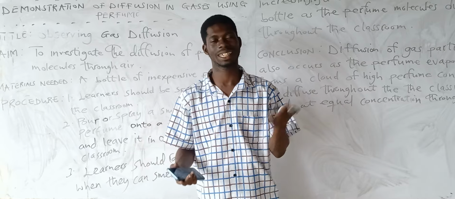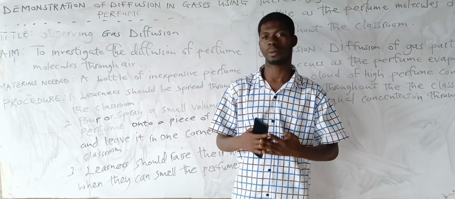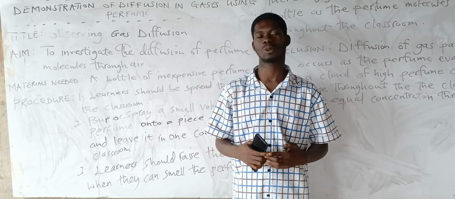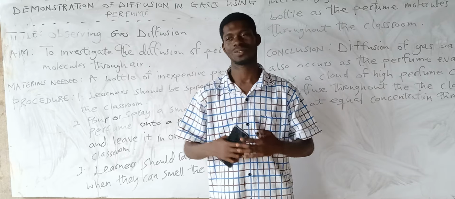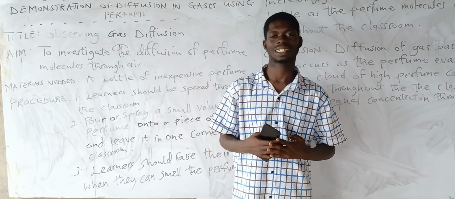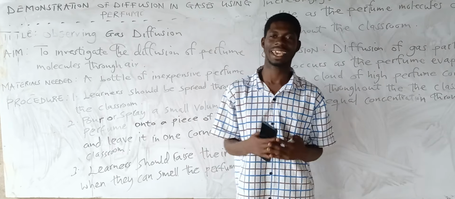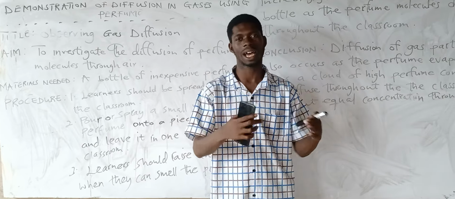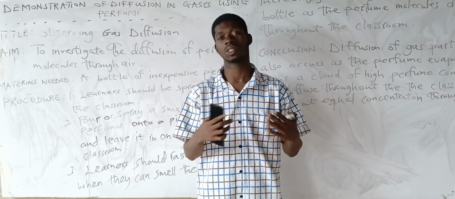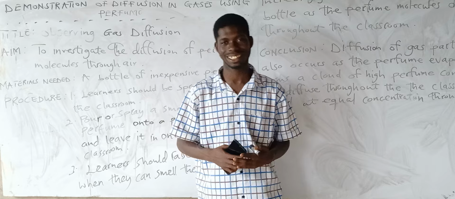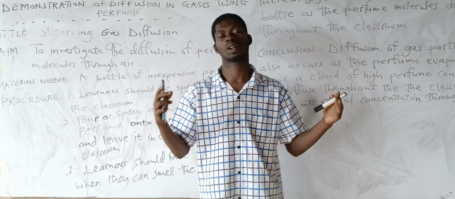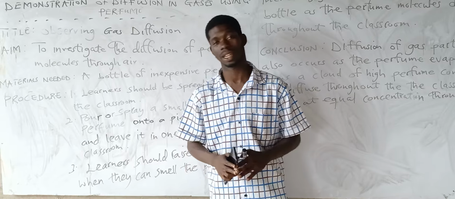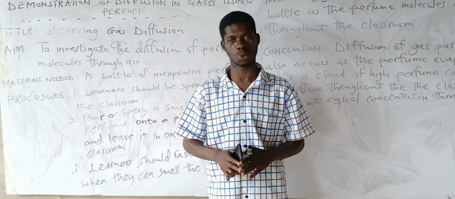I think the reason why they said inexpensive is that students can use an inexpensive one to perform the experiment. It won't cost you much to buy cheap perfume for an experiment. If I group you into groups and ask you to perform the same experiment, you would afford it, right? So the material you are going to use for this experiment is perfume. Any perfume you have.